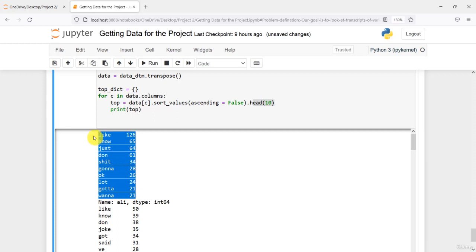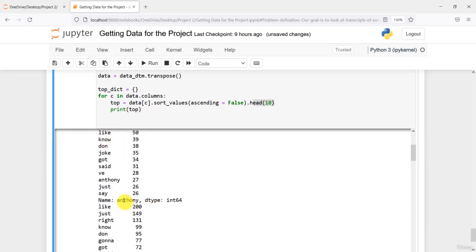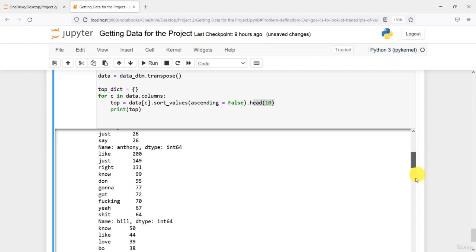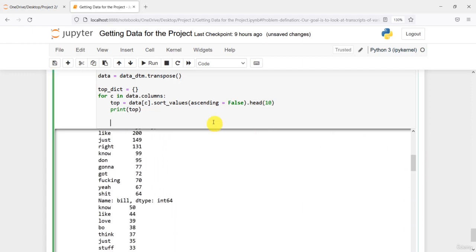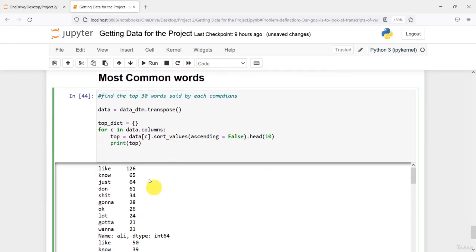These are the top 10 words spoken by Ali, these are the top 10 words spoken by Anthony, and so on. We have them for all of them right here. In this top we have the index, which is nothing but the word, and the values, which are the count.